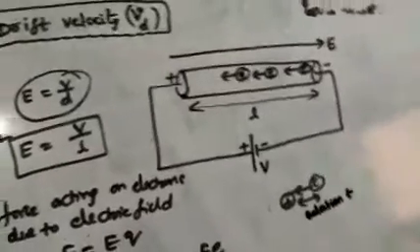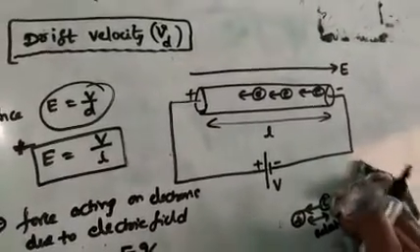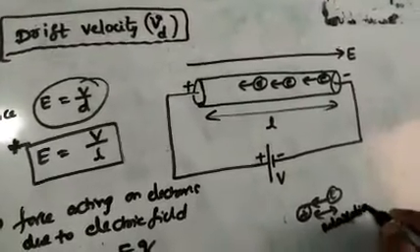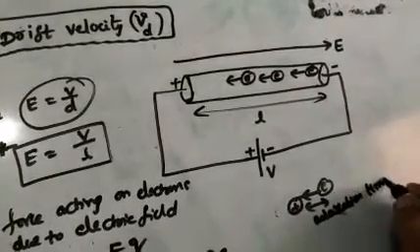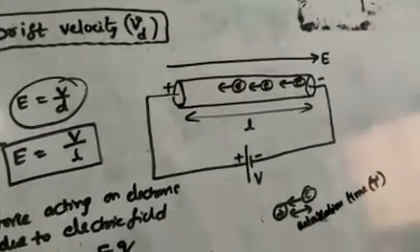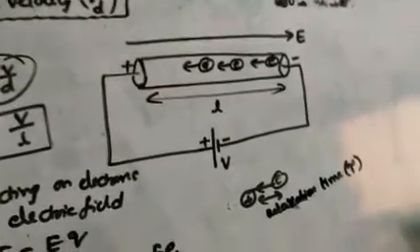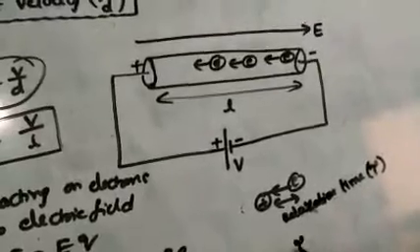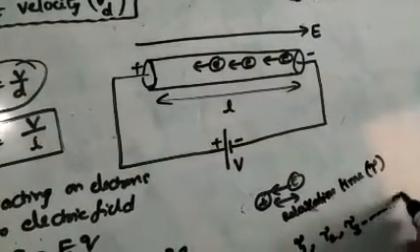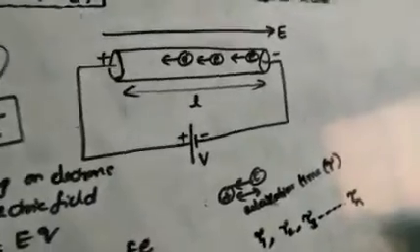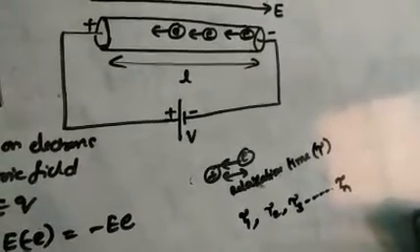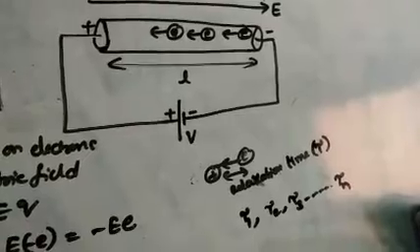Remember, this time is called relaxation time. I am using the symbol tau for relaxation time. For the first electron, relaxation time is tau 1, second one tau 2, third one tau 3. For the electron after n collisions, I am writing tau suffix n. So this is the sentence, remember.